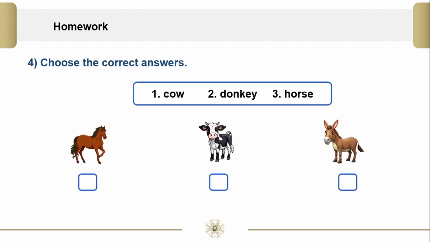Question 4. Choose the correct answers. Cow. It is the second picture. Donkey. It is the third picture. Horse. It is the first picture.